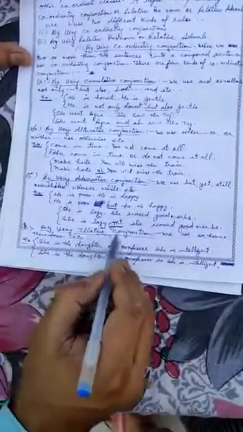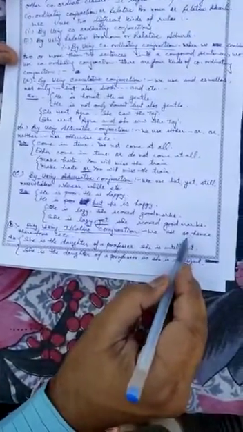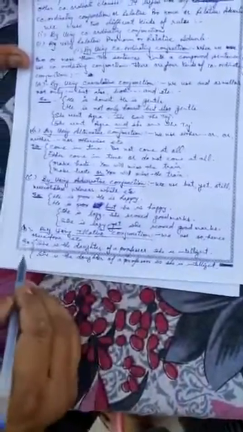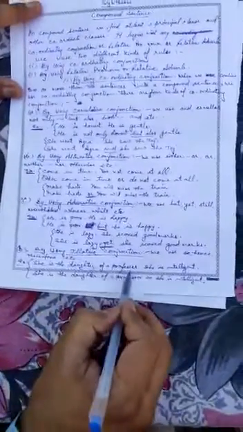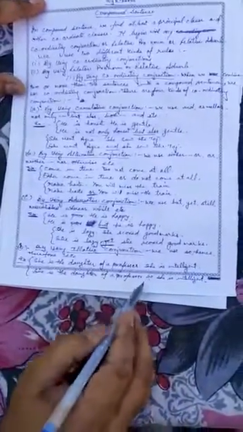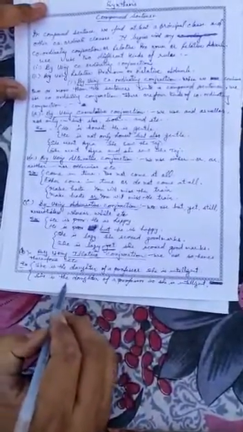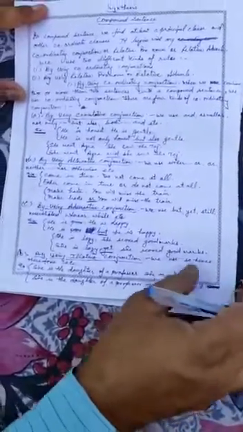By using illative conjunction, that is the fourth, we use conjunction so, hence, therefore, etc. So see the example here. She is the daughter of a professor. She is intelligent. So you will use the conjunction here. She is the daughter of a professor, so she is intelligent.